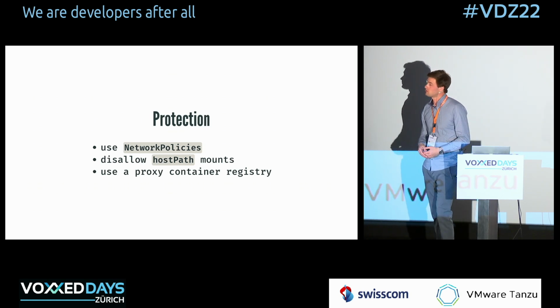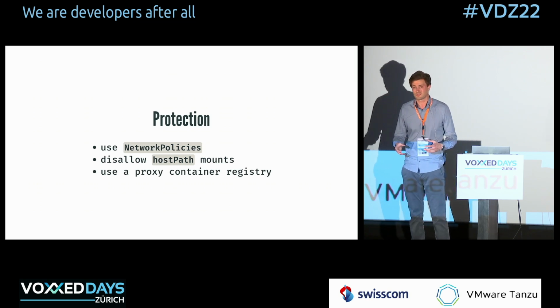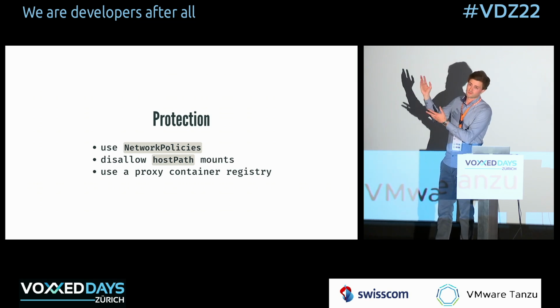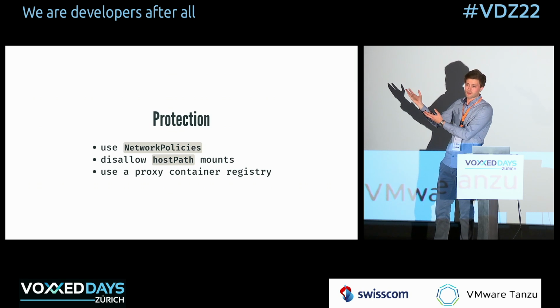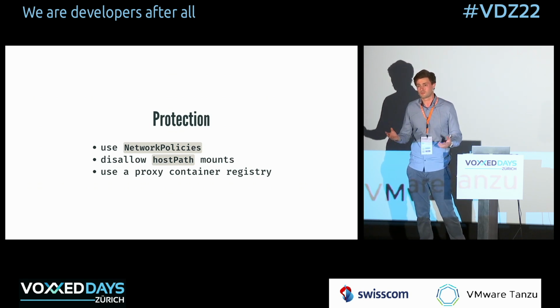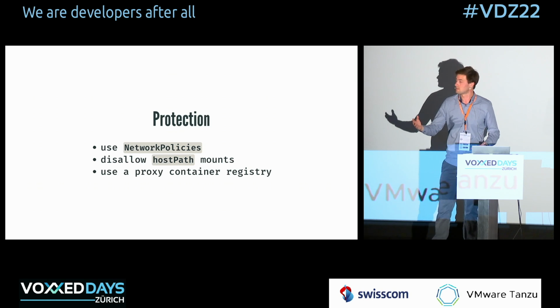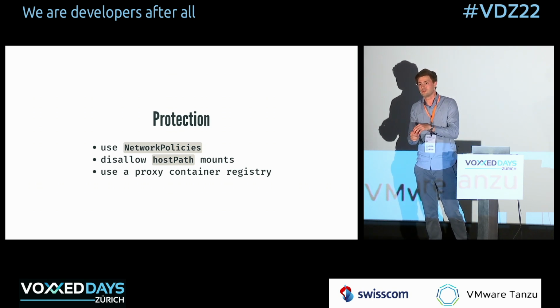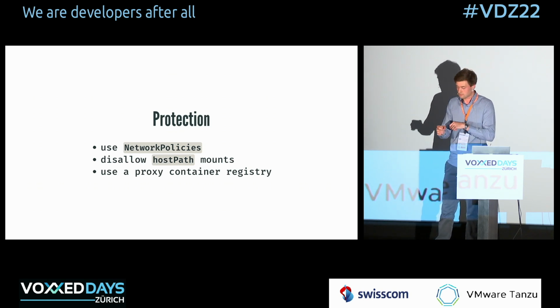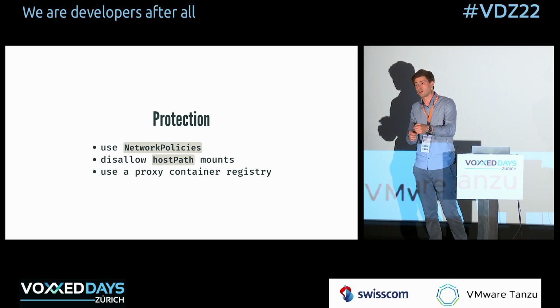And last, use a proxy container registry. What I mean by that is, how come I can pull any image from Docker Hub and essentially deploy it on my container? This is super insecure because it exposes you to so many supply chain attacks. There should be a proxy registry that essentially verifies that when I try to access Docker Hub, it's at least